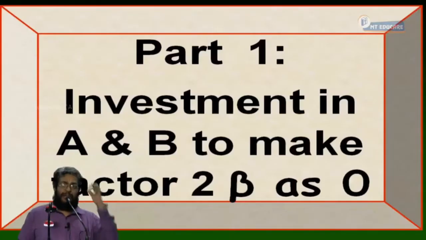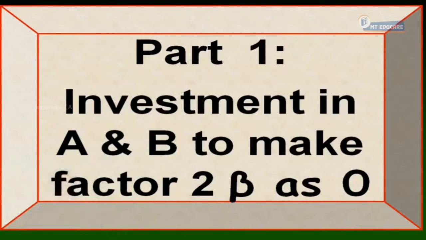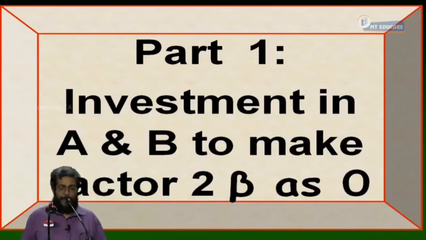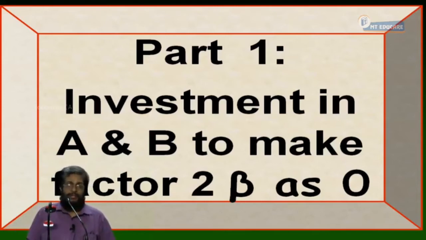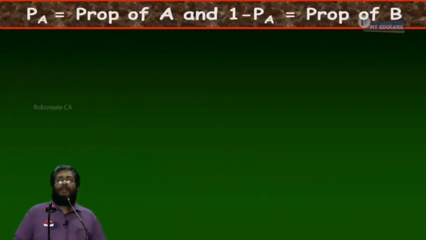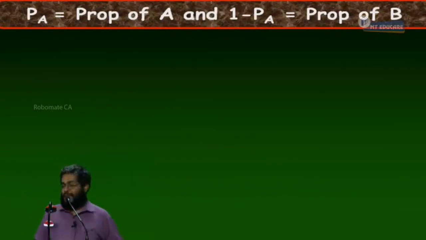Part 1: investment in A and B to make factor 2 beta 0. Now, can I start? Let PA be the proportion of A and 1 minus PA the proportion of B.